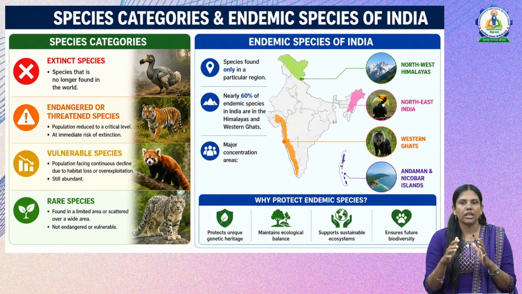The most concentrated areas are the Himalayas and Western Ghats, but we also have the Northeast region and the Andaman and Nicobar Islands, where more than 1,000 endemic species of India are also listed. So these endemic species are only seen in that particular region.